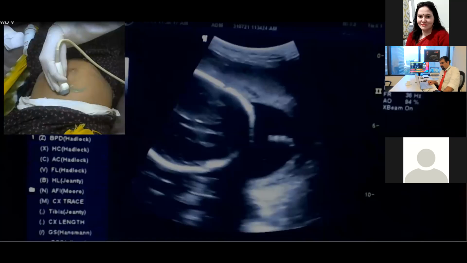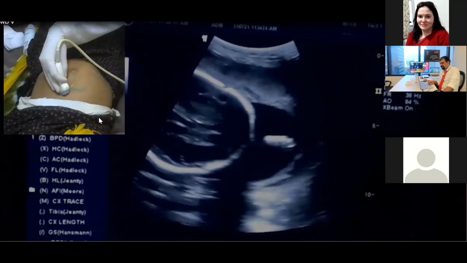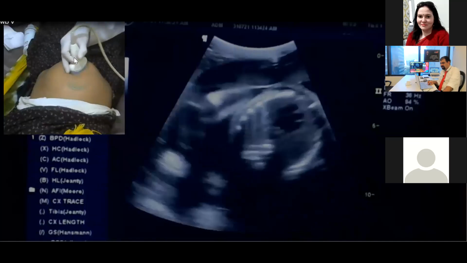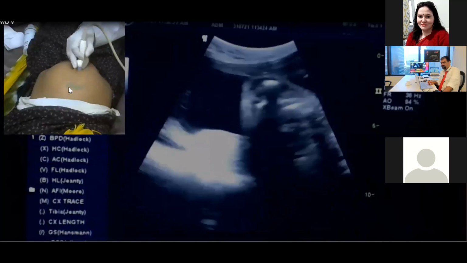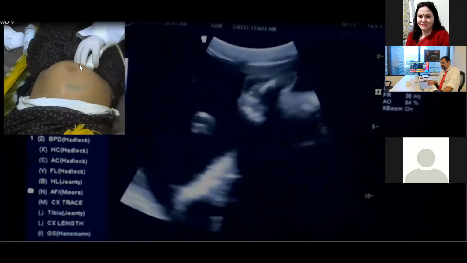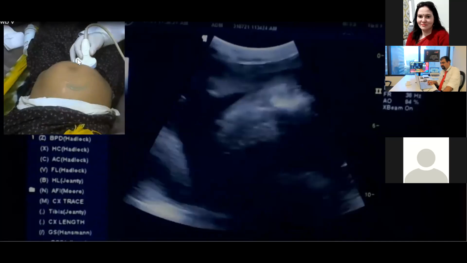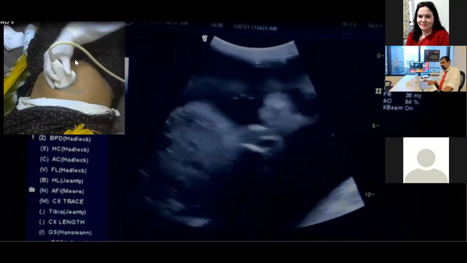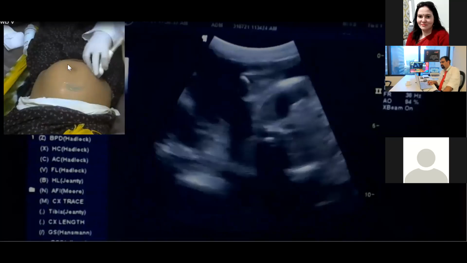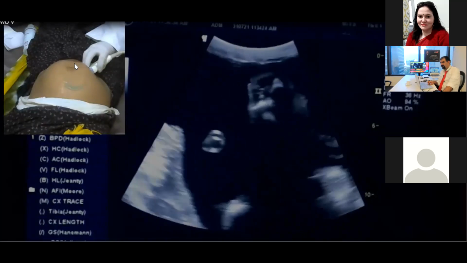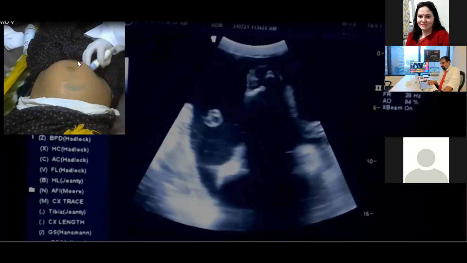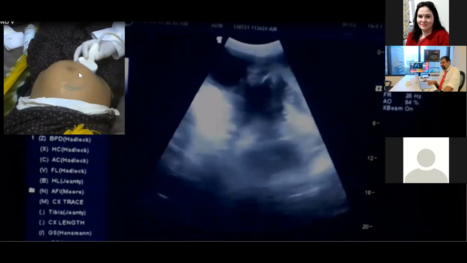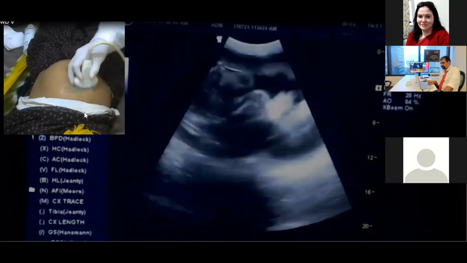So right now, we are seeing the patient in which the head is over here and the head is just above the pubis. It is a breech presentation. Now, to get the femur, I have to go somewhere here. So the FL, I have to go over here, and in between will be the abdominal circumference.